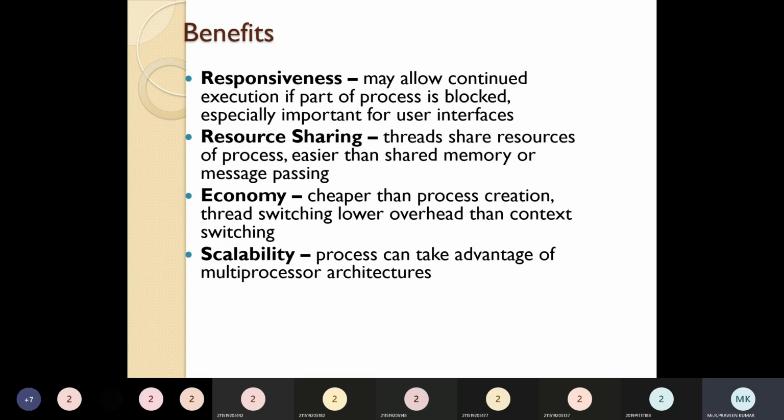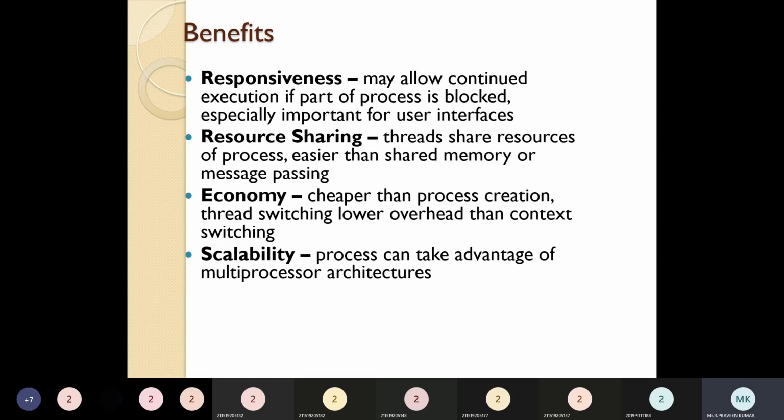If you are using shared memory, it will be divided among some other processes. Here the thread shares the resources of the process. In that process, it can be divided into multiple resources, and those will be shared by the threads. So it is made easier than shared memory.